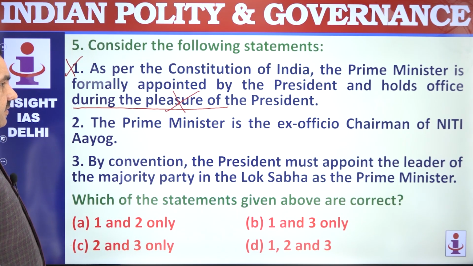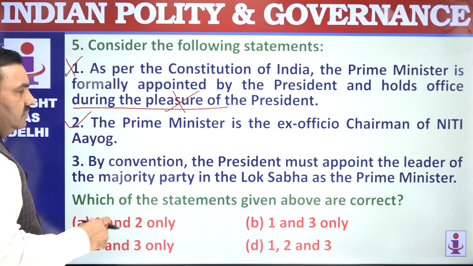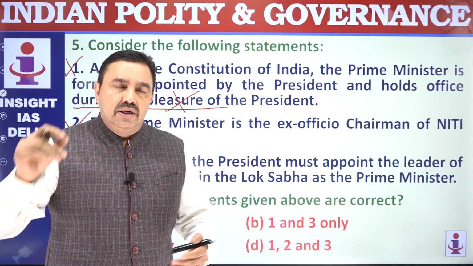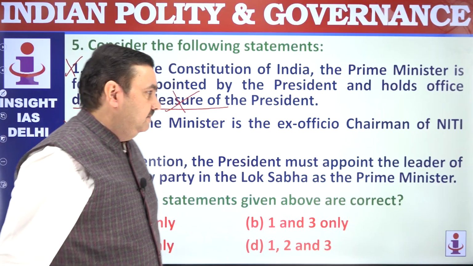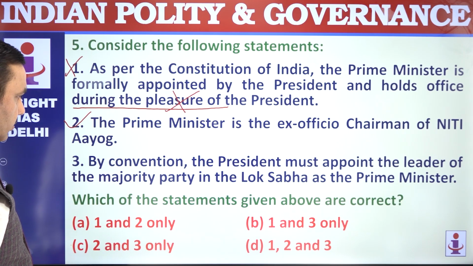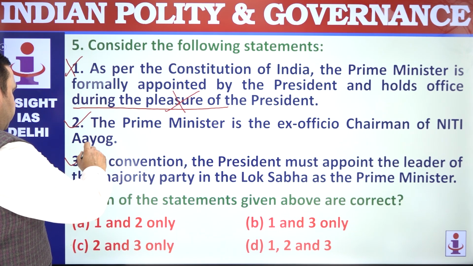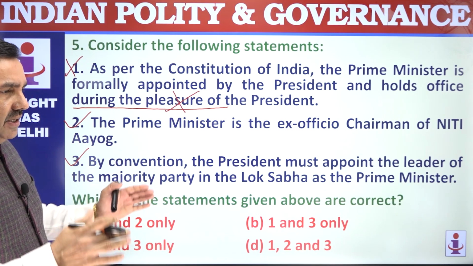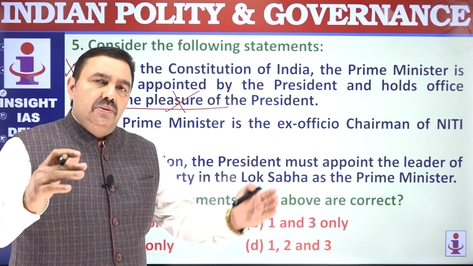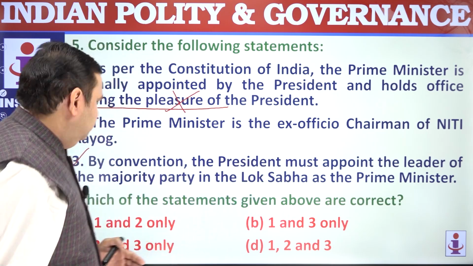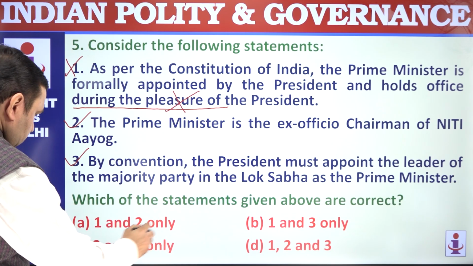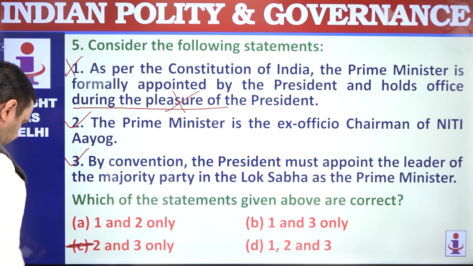The Prime Minister is ex officio chairman of Niti Aayog. Ex officio means by virtue of the office. Anybody who is Prime Minister will be chairman of Niti Aayog, so that's the meaning of ex officio chairman. By convention, the President must appoint the leader of majority party. That's correct. If there's no party in majority, then leader of the majority alliance. And pre-poll alliance is given preference over the post-poll alliance. This is how appointment of Prime Minister takes place. Correct? So 2 and 3, which one is correct?